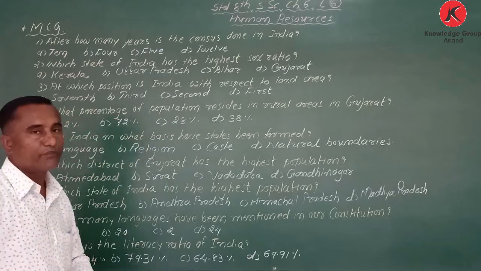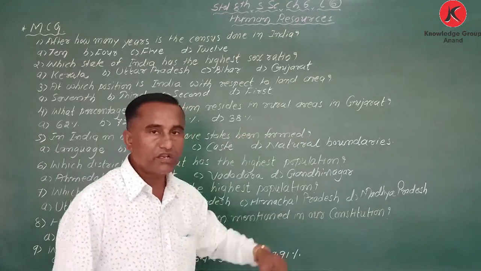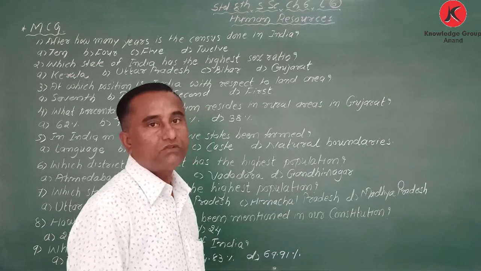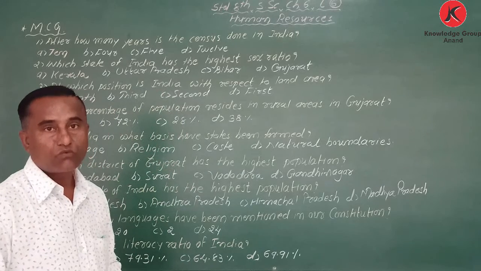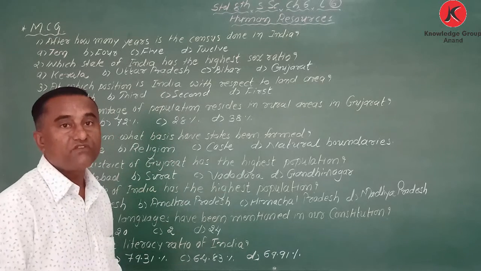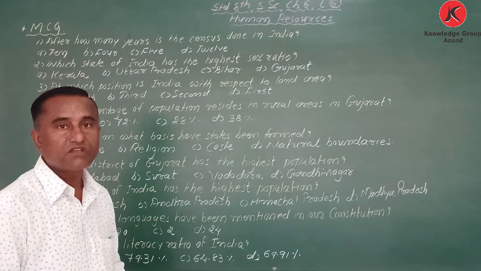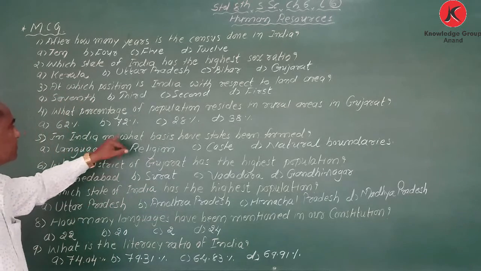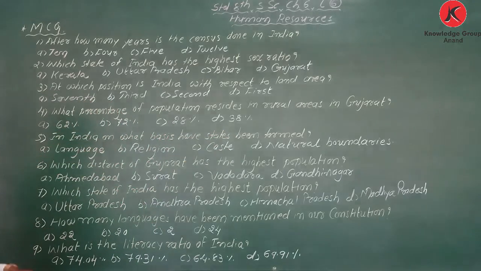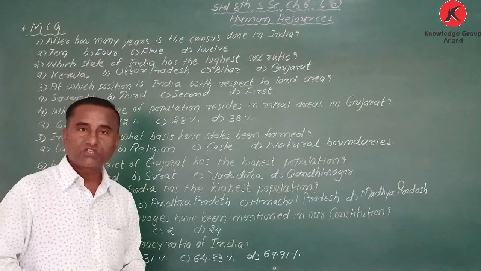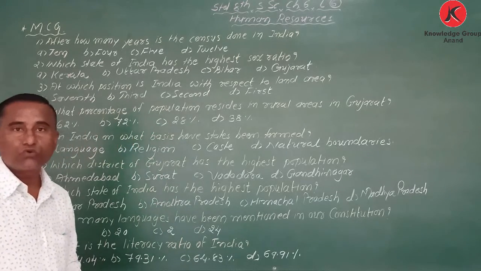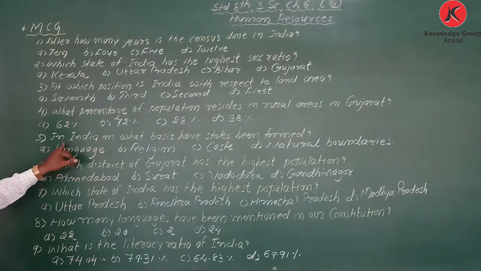What percentage of population resides in rural areas in Gujarat? When we consider our state Gujarat, what percentage of people reside in villages, rural areas? Rural means village area. Options are given: 72, 28, 38, and 62. The correct answer is 62. 62% of people still stay in villages, rural areas.